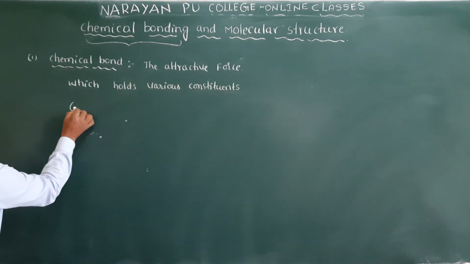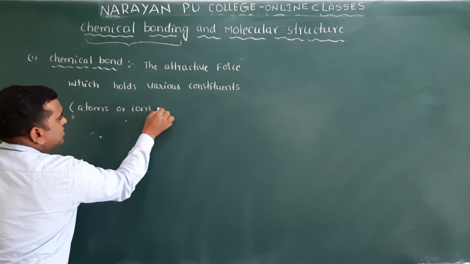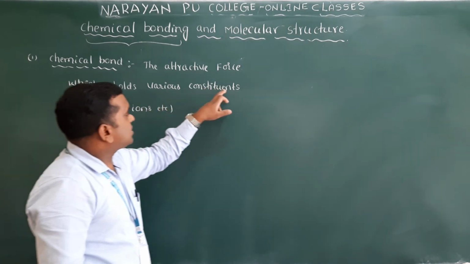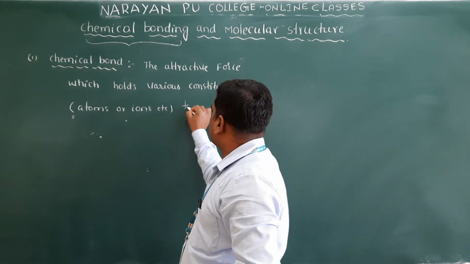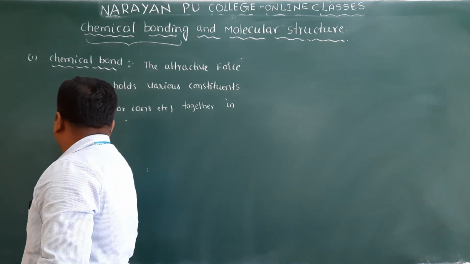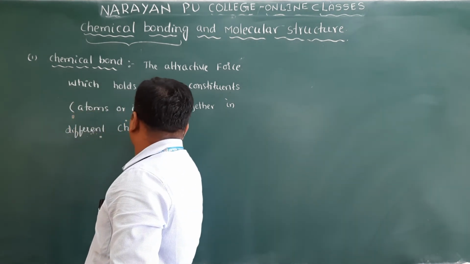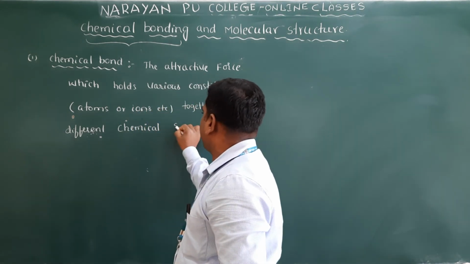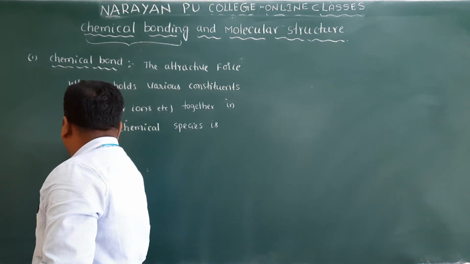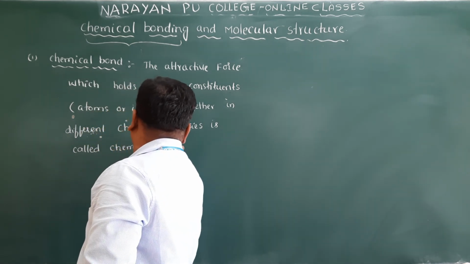Constituents means atoms, ions, etc. So the attractive force which holds the various constituents together in different chemical species is called a chemical bond.